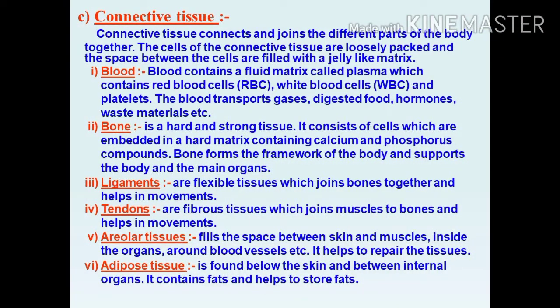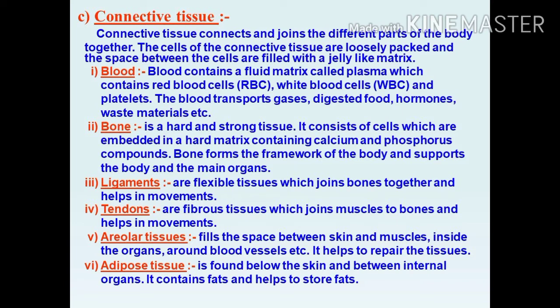Let's see the connective tissue. Connective tissue connects and joins the different parts of the body together. The cells of the connective tissues are loosely packed, loosely arranged, and the space between the cells is filled with a jelly-like matrix. The connective tissues are classified into six types: blood, bone, ligaments, tendons, areolar tissue, and adipose tissue.